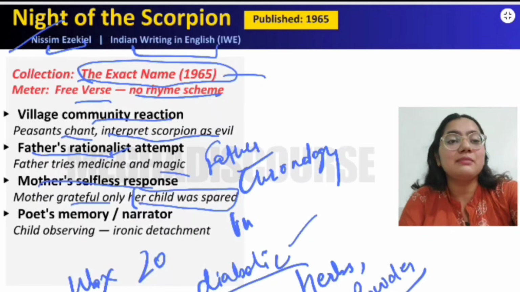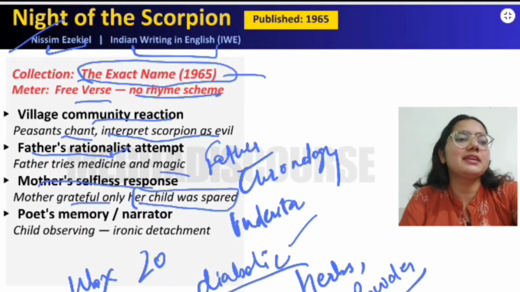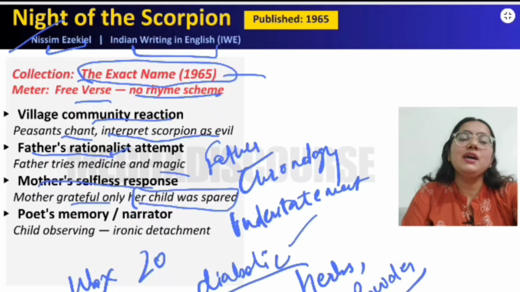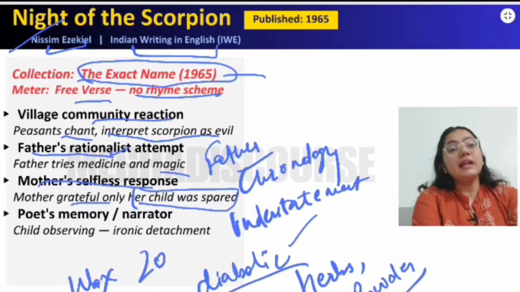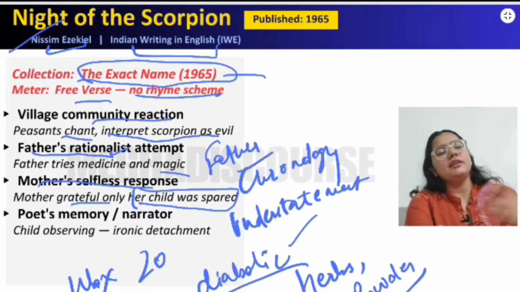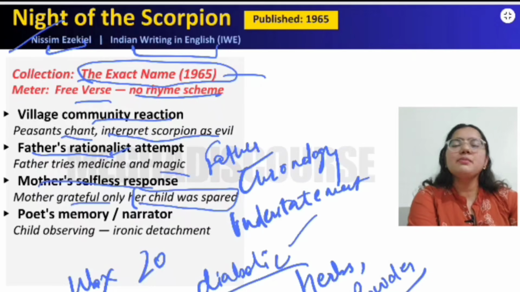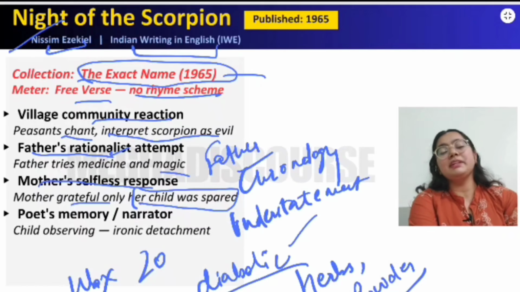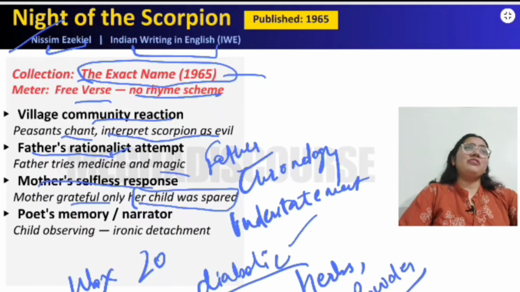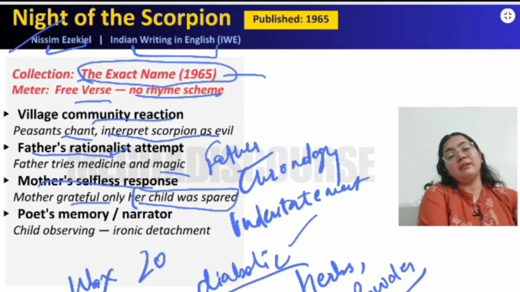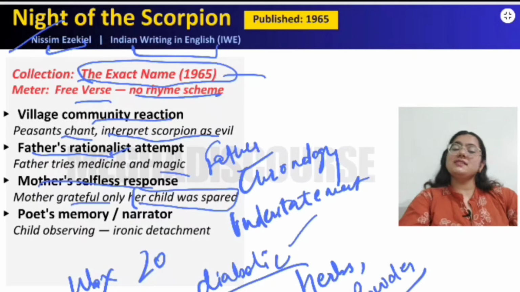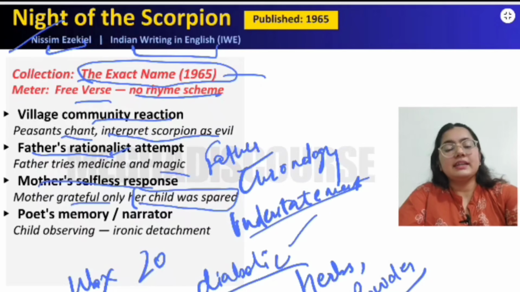So this is a kind of understatement. What is understatement? It is a kind of literary device. Understatement means that you just underestimate something. So here is a woman who is bitten by a scorpion, and we are just underestimating this fact that she is bitten by a scorpion, and now she's saying that it's all fine, and I'm very thankful that at least the scorpion did not bite my son. So she is just happy. So this is an understatement.